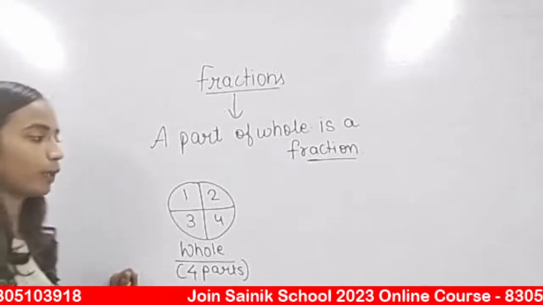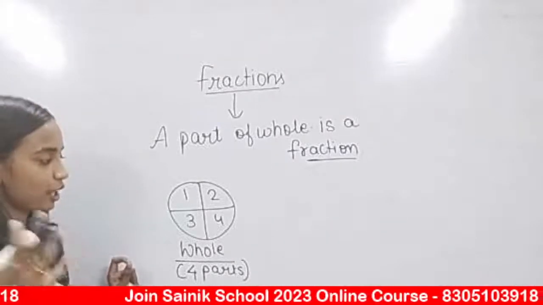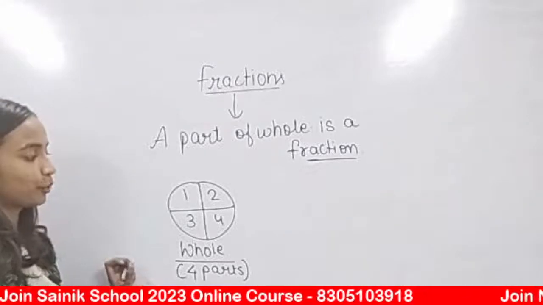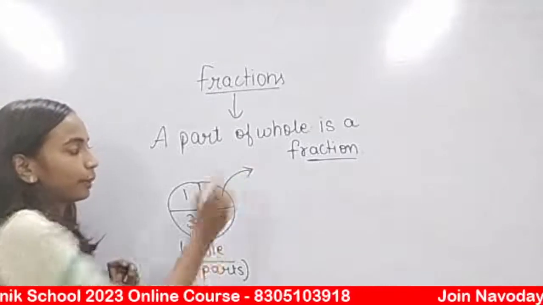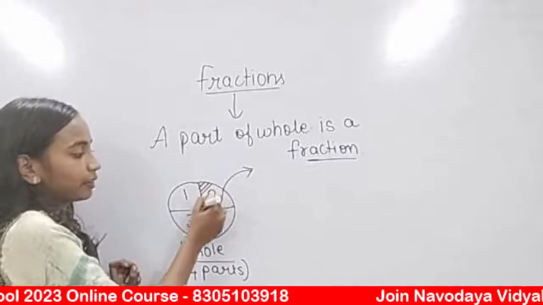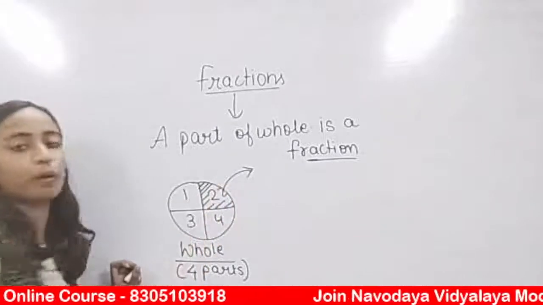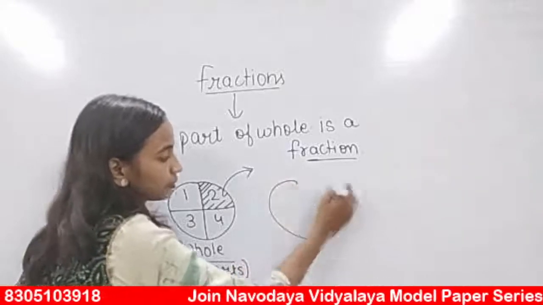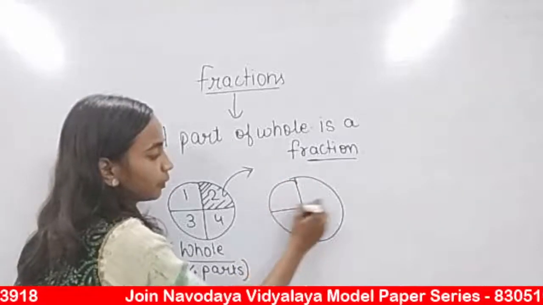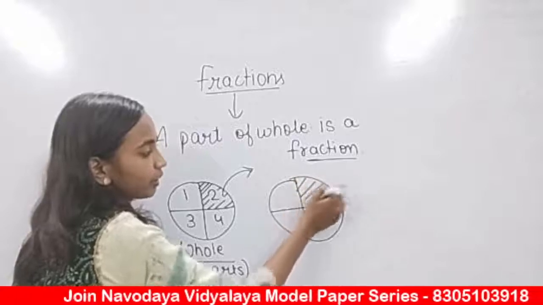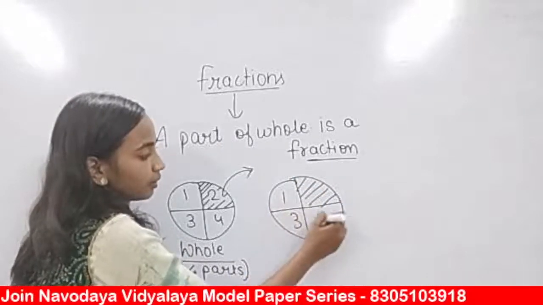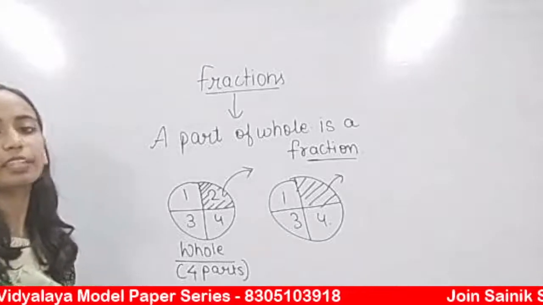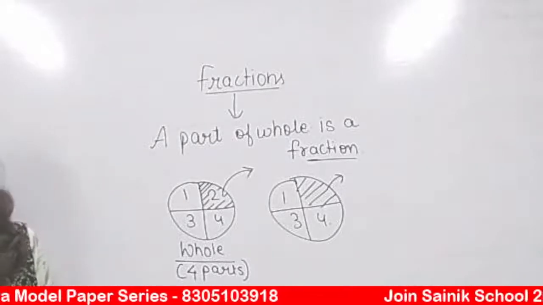Now, what happened? Viren or Prashant or Khushi or anyone thought that this cake is very tasty. So what they did? They took this one part. Let's assume the second part is taken by any one of you. आप में से किसी एक ने ये second part ले लिया. Now this cake became like this. This part is taken by someone. Out of 4 parts, how many parts did, let's say, Prashant take?